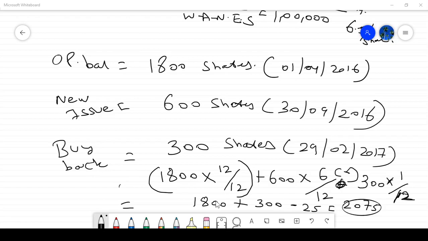So we'll move to the next topic. So this is why we are doing this. This is called weighted average number of equity shares.